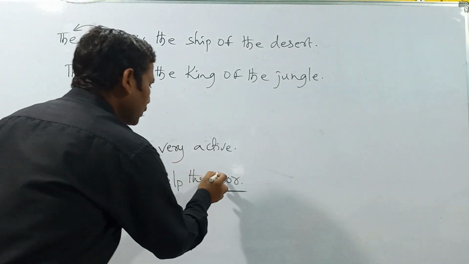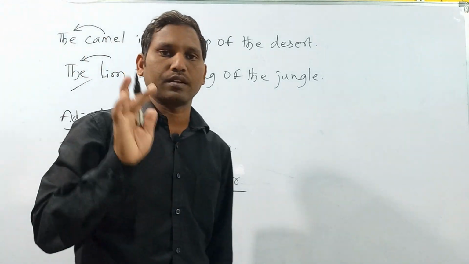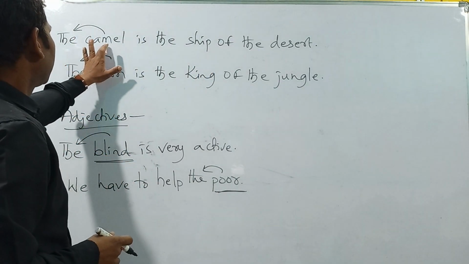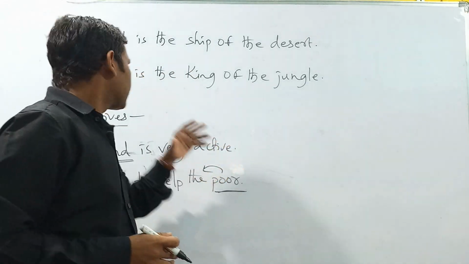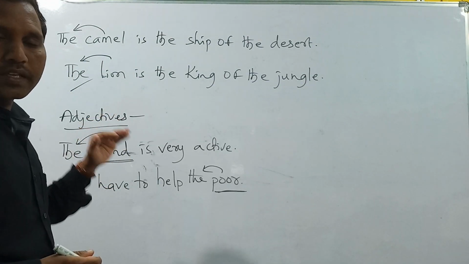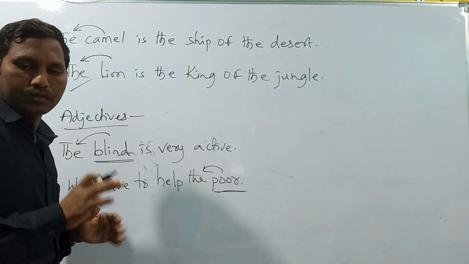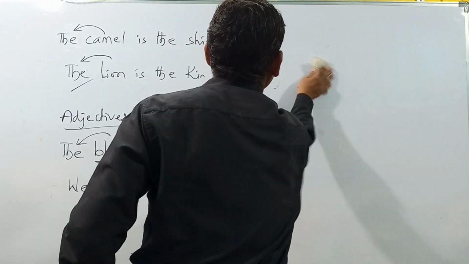So before those plural nouns we use "the". This is the second rule. Okay, the first rule is the nouns which are examples of the class, before those nouns we use "the". The second is the adjectives which are used as nouns and treated as plurals, before them we use "the". So these are the two rules.